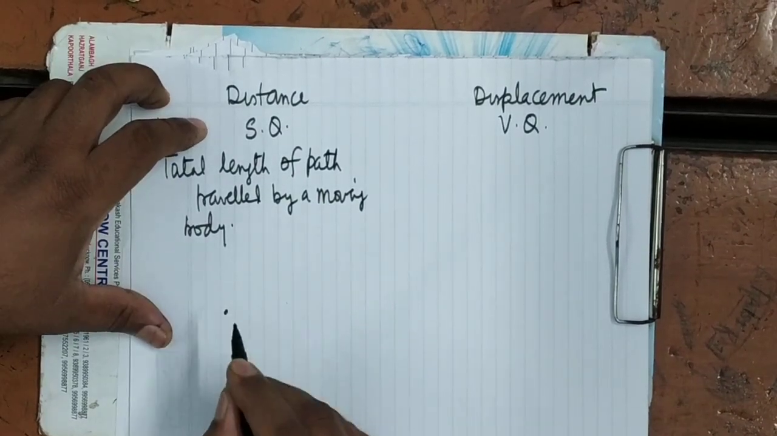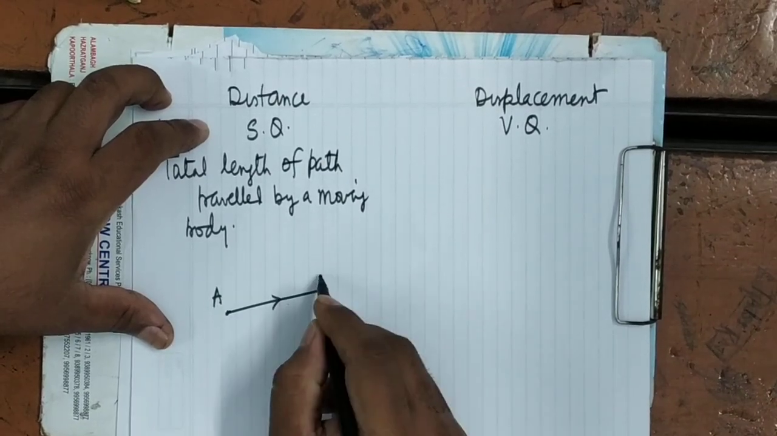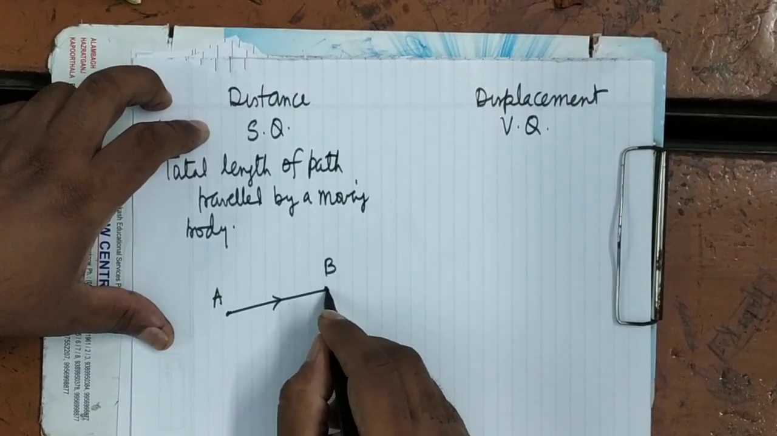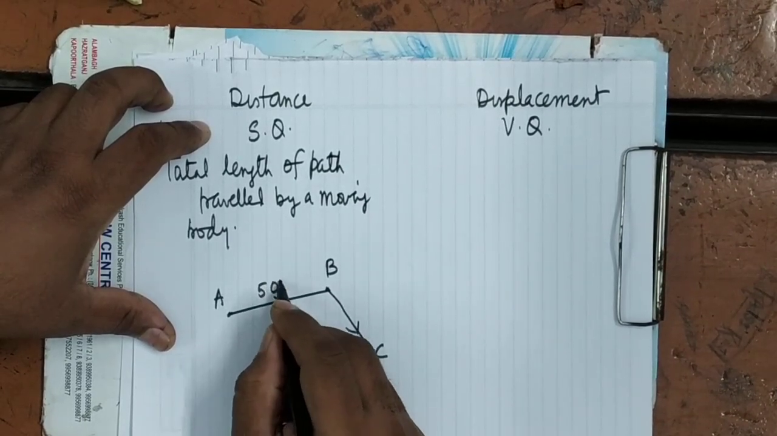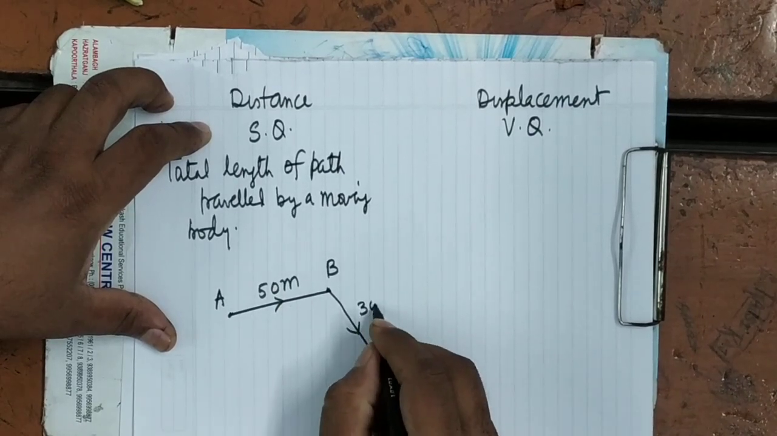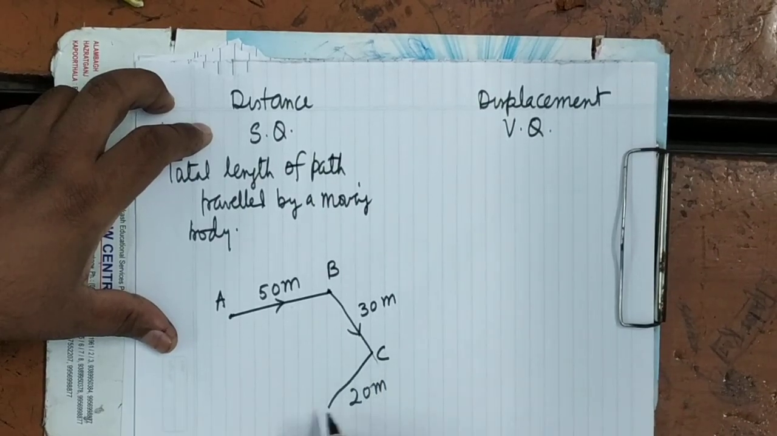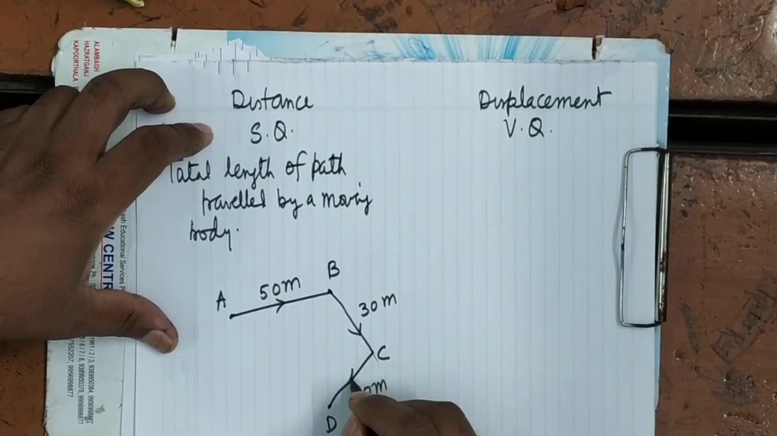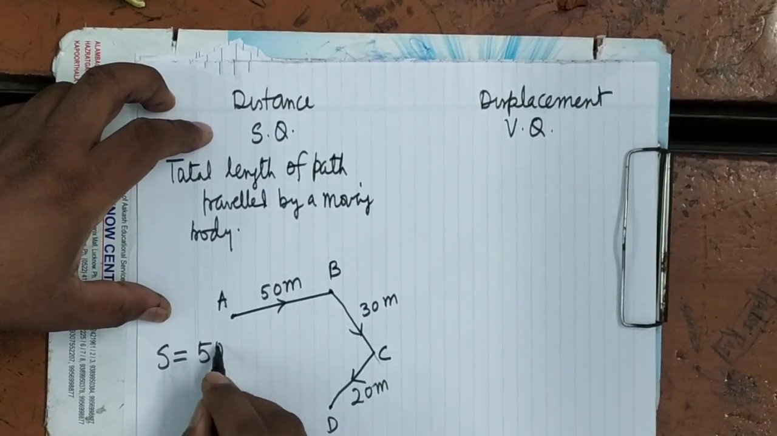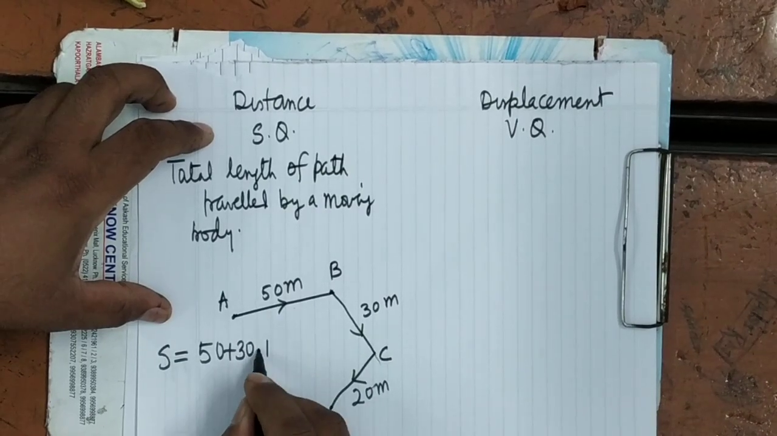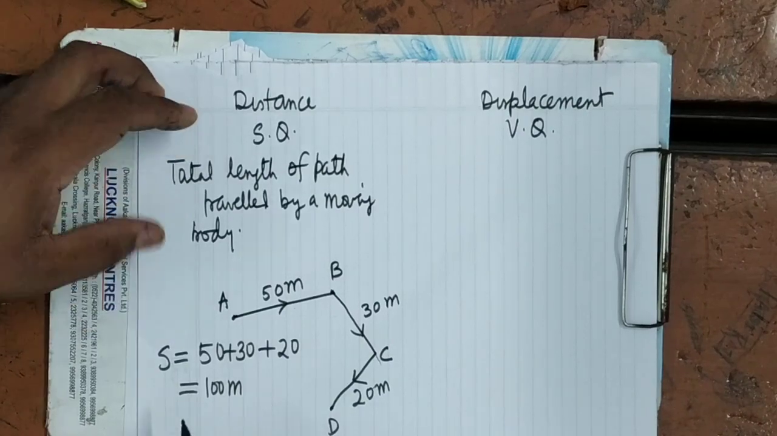Suppose a body starts moving from position A, it goes to the position B. Then from B, it goes to C. Suppose here it goes 50 meter, then it goes 30 meter, it's clear. Then it goes 20 meter to the point D. So what will be the distance covered? Distance covered will be equal to 50 plus 30 plus 20, that is equal to 100 meter. That will be the distance covered.